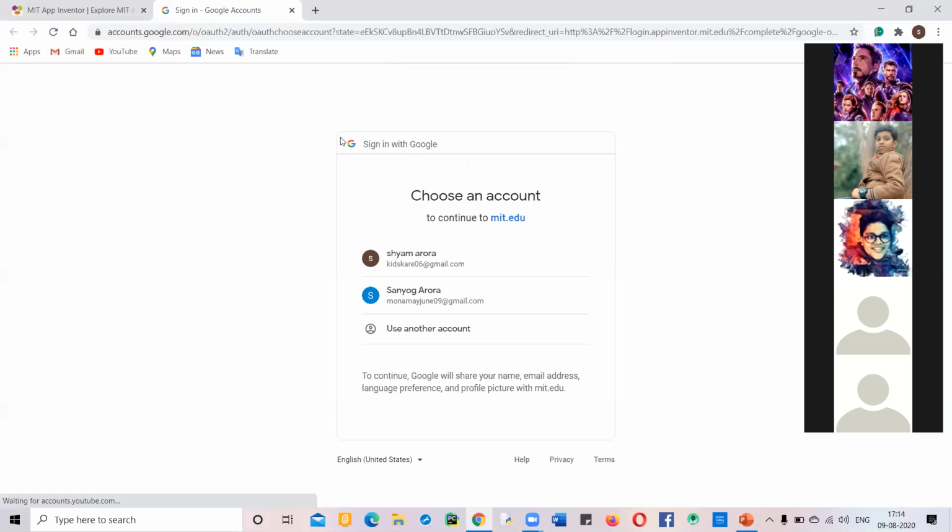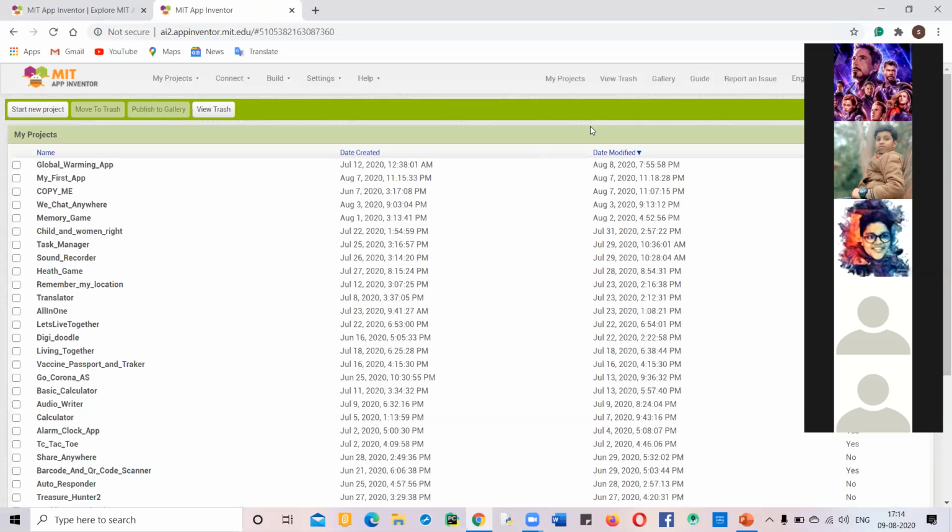Now you can lower your raised hands. Now you will reach this type of screen. Here you have to select the account from which you want to run. So I am choosing my account. You can also choose. And please let me know if anybody faces a problem in between. You can just unmute yourself and say your problem.